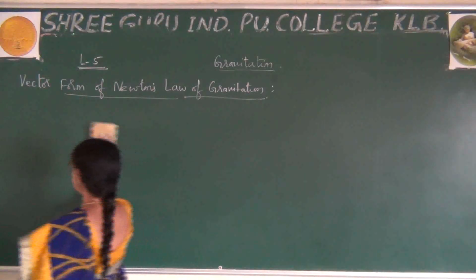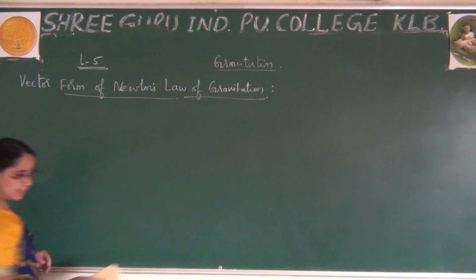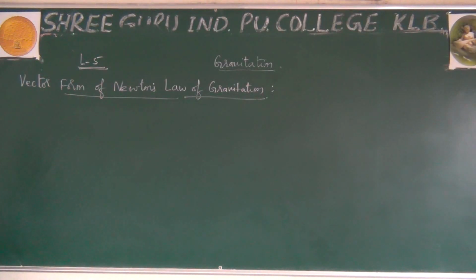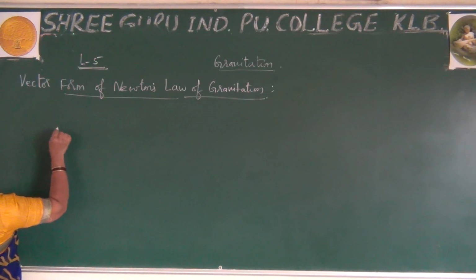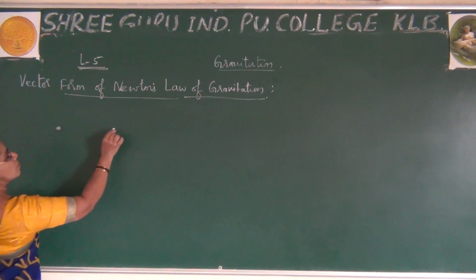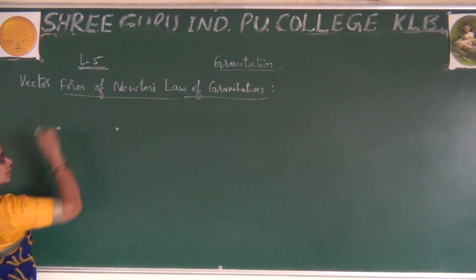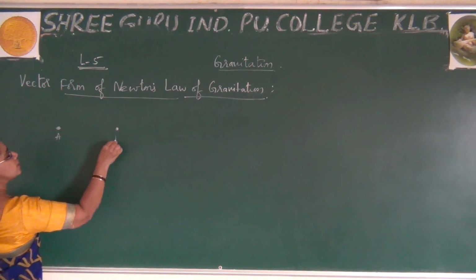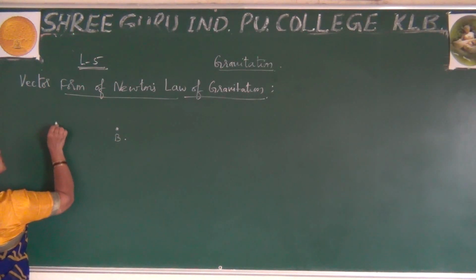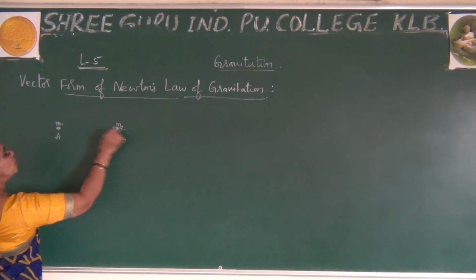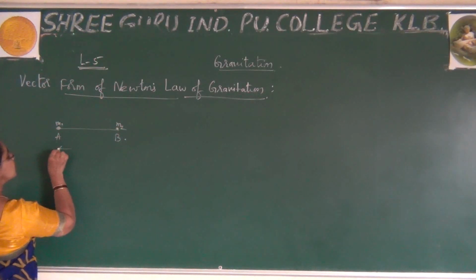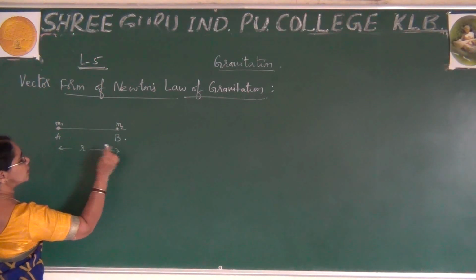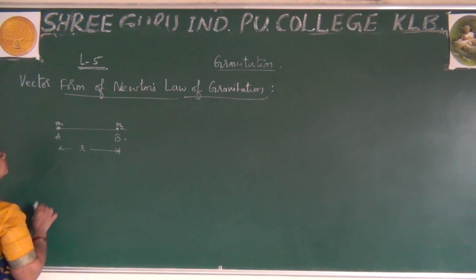Okay, first I'll draw the figure, then I go for the explanations. In the previous derivation we have learned the same figure, which you have to remember. This is point A, this is point B, and here this is mass M1, and this is mass M2, and they are separated by some distance r. This is the figure we have drawn, from center to center.